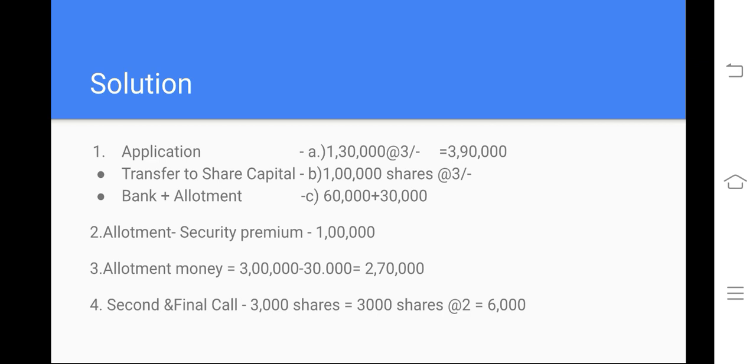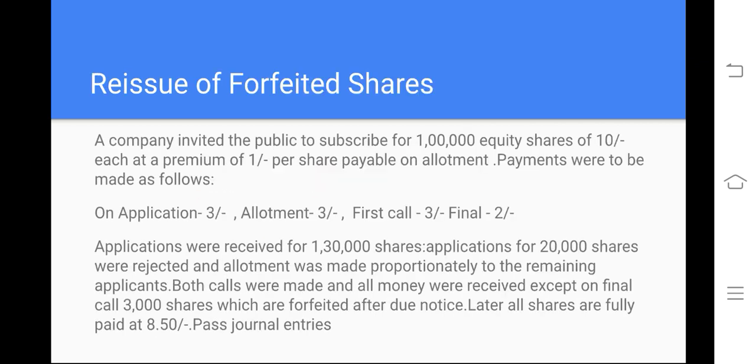Fine. Next, the securities premium on allotment amounts to 1 lakh. Fine, it's very clear. The price is 1 rupee, so 1 lakh shares into 1 rupee is equal to 1 lakh, right? Just refer to what is given. Application 3 rupees, 1 lakh. Premium is how much? 1 rupee, right? Premium is 1 rupee, and here it is 1 lakh.